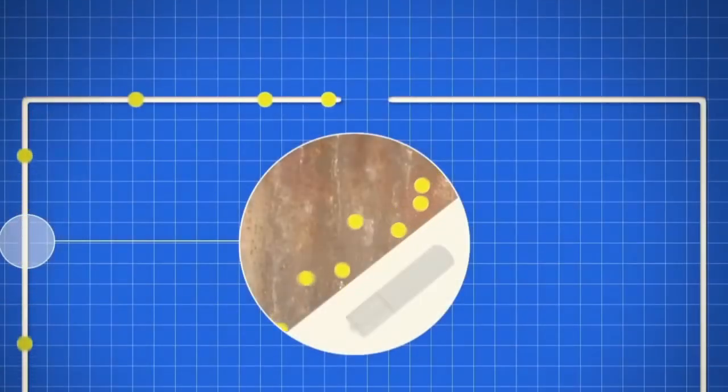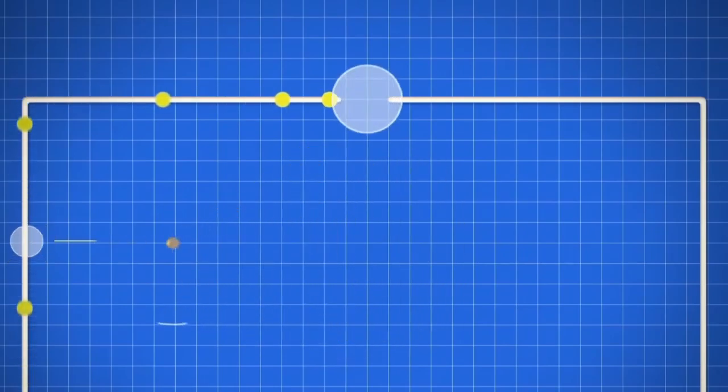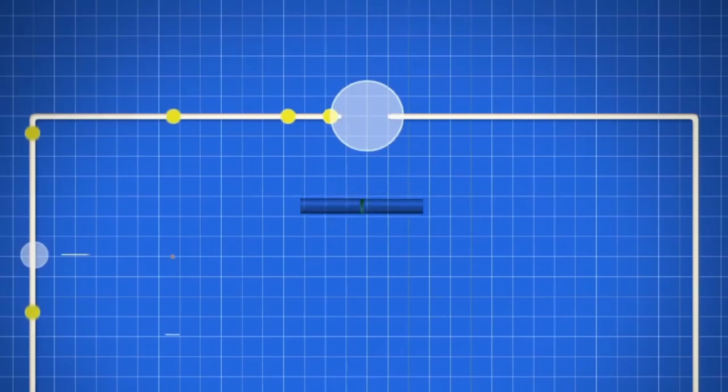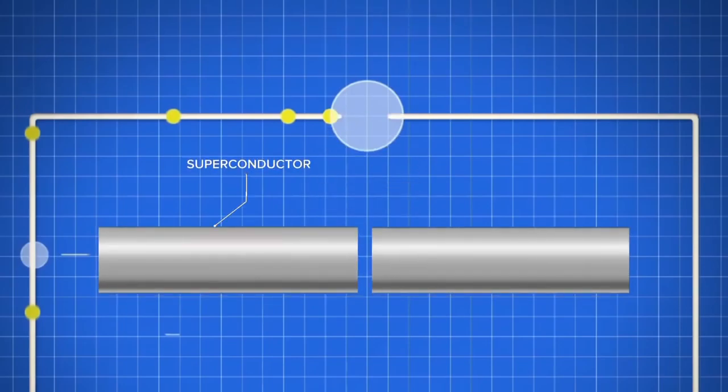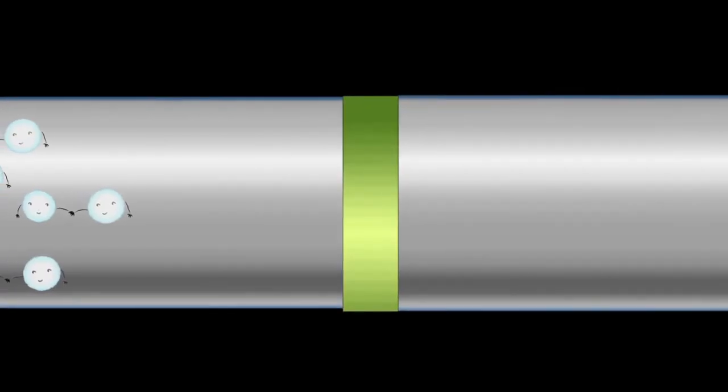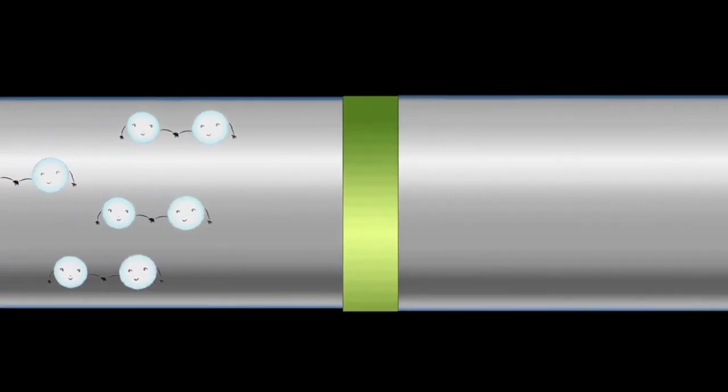What they actually did is use a tiny device called a Josephson junction in superconducting circuits. This junction is made by placing a very thin insulating layer between two superconductors. Normally, an insulator would block the flow of electrons, but in a superconductor, electrons form pairs called Cooper pairs.